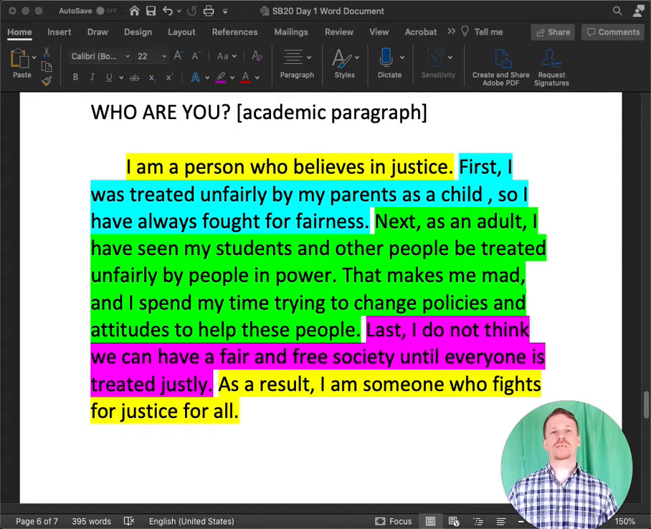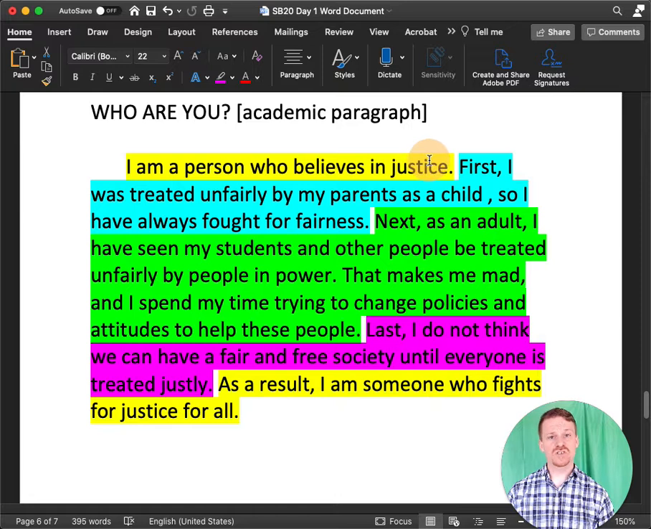And you can take this question in a lot of different ways. For me, my topic sentence is, I am a person who believes in justice. So that's something about me. That gives me a topic that has enough for me to write about in a paragraph. I could have said something like, I am a professor, and I could talk about my role as a professor. I am a person is a little harder to write about. So you want something that's interesting and specific that you can write information about.